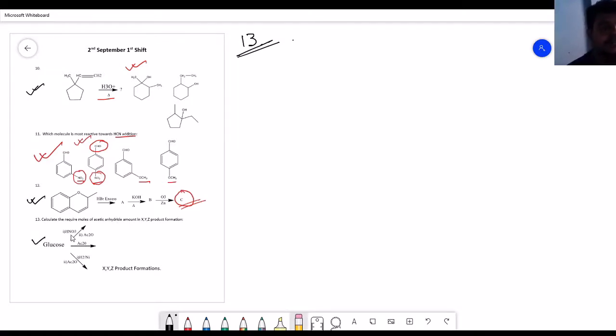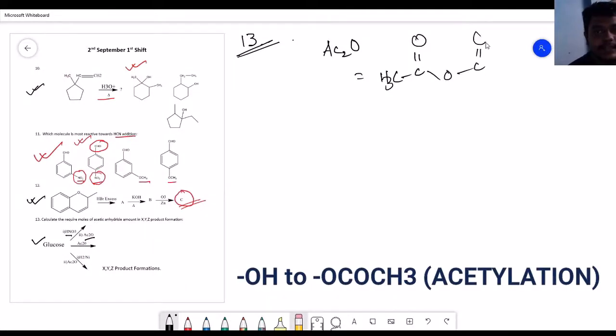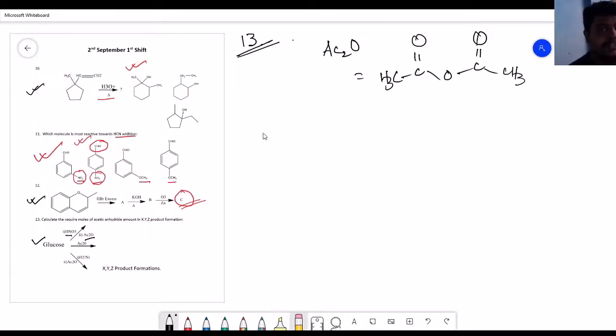The first process: it reacts with HNO3 and acetic anhydride. This Ac2O represents acetic anhydride, an acetylating agent that is used widely in several organic reactions. This is the structure of acetic anhydride. In the second case it reacts with only acetic anhydride, and in the third case it reacts with first H2/nickel, then acetic anhydride.